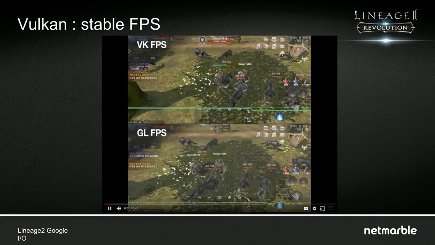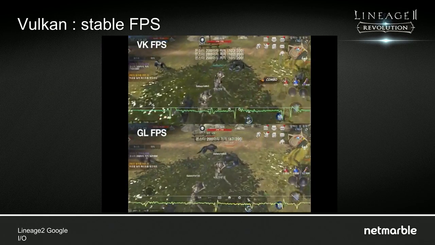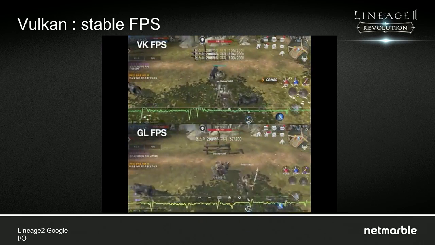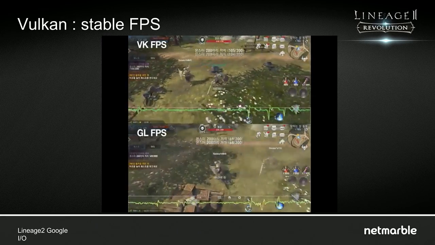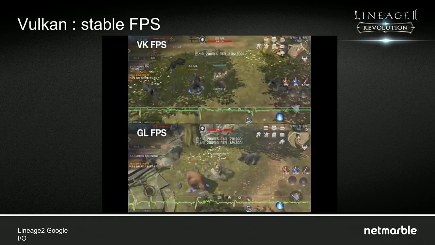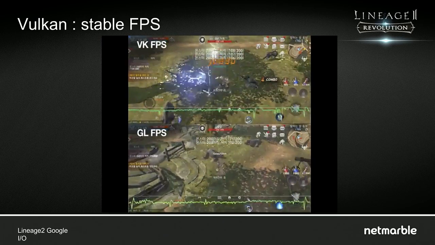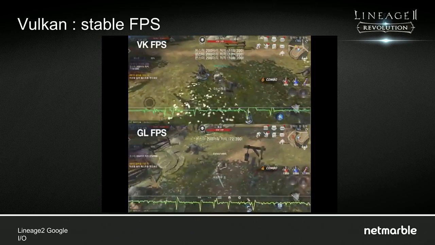So this is the actual example. The upside is using Vulkan. The downside is just using OpenGL. You can check the frame rate. The Vulkan version was more stable.